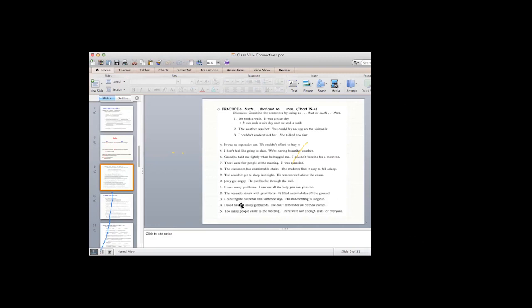So many people came to the meeting that there were not enough seats for everyone. So what we do here is just drop the full stop, change it with that, remove the capital here, okay? And then you combine the two sentences. However, we need to change this with so, okay? So many people came to the meeting that there were not enough seats for everyone.